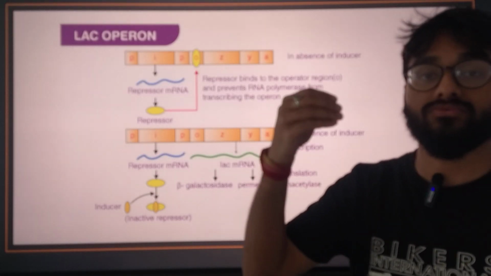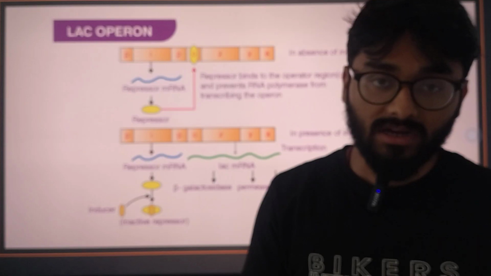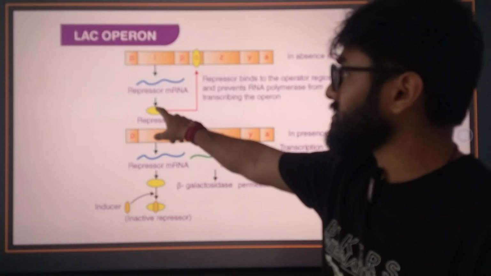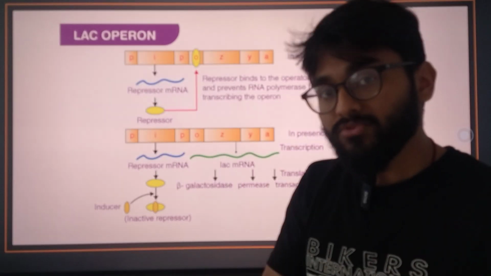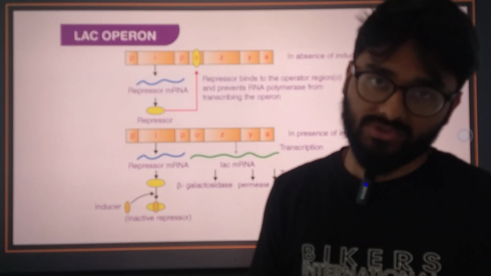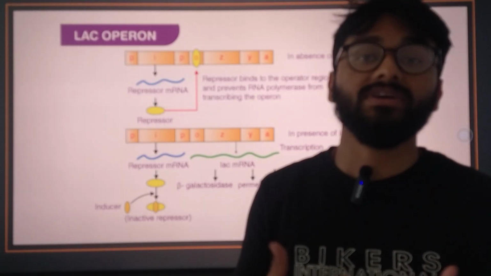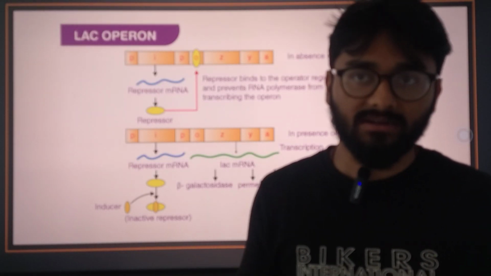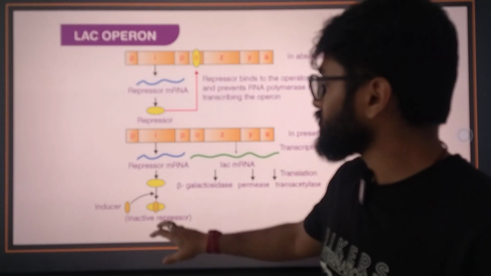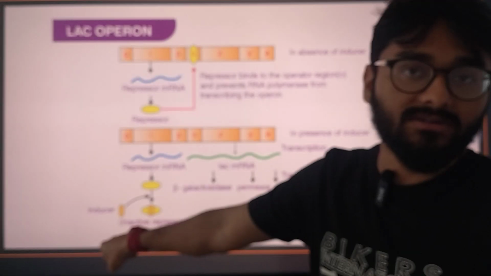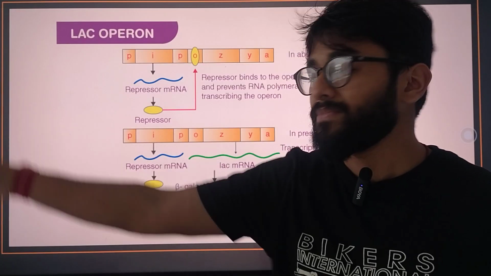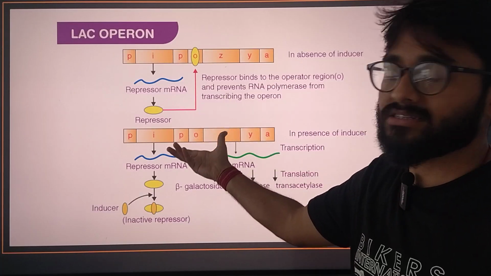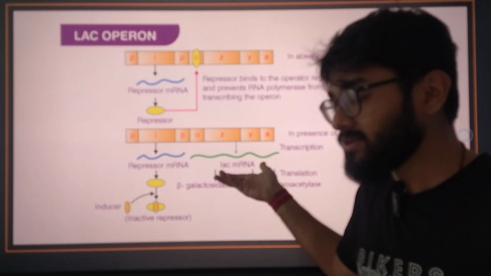I would suggest that you view this video, and ask me if you still have doubts. But the process itself is very simple. There is a repressor, and to remove that repressor you will need an inducer. From the word itself, inducer, it needs to entice, incite or promote something. So what it does is it simply takes this repressor along with itself and makes a clear path for the next process, that is, the transcription, to begin.